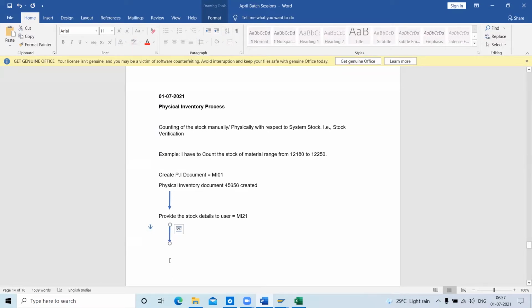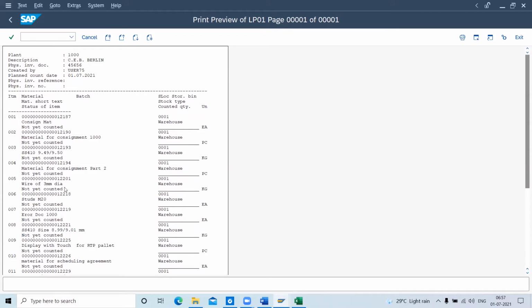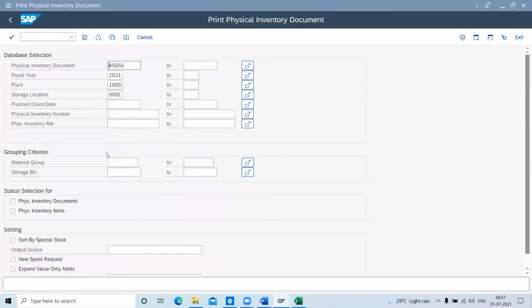Now my next step: I provided it to the users. Suppose the user counted this stock physically, entered it, and provided the whole document back to us to update into the system.